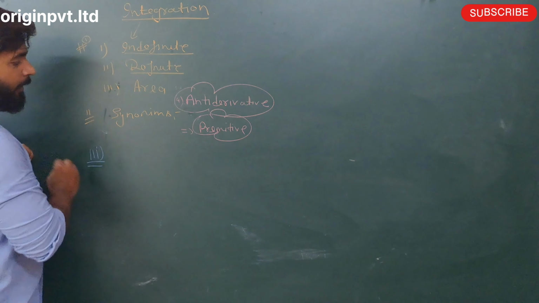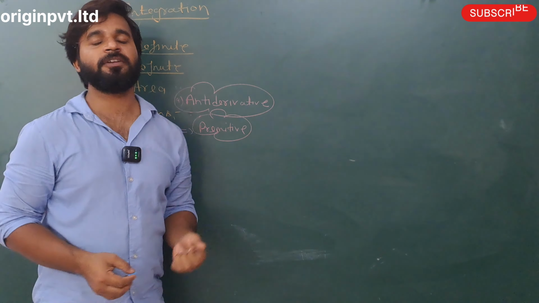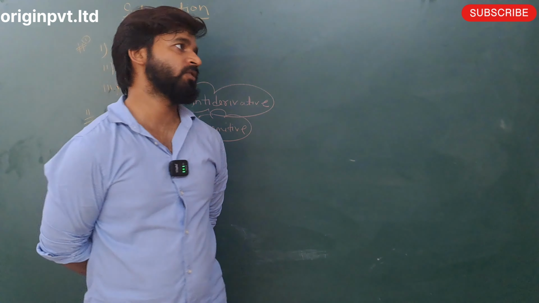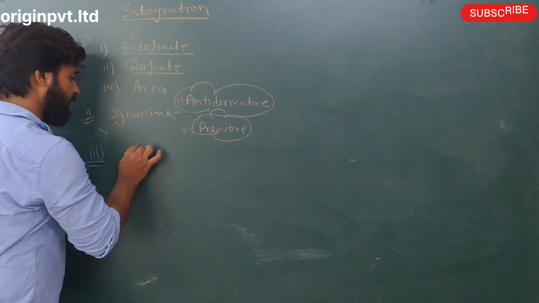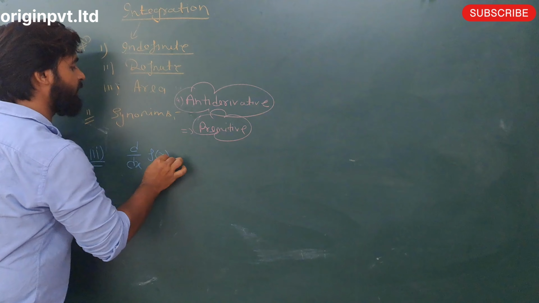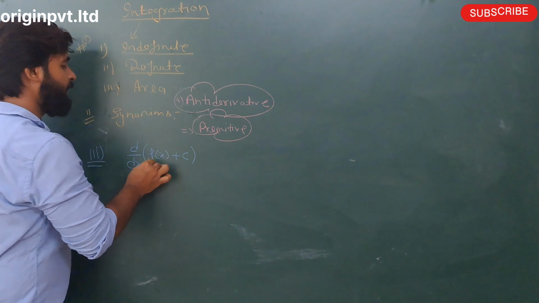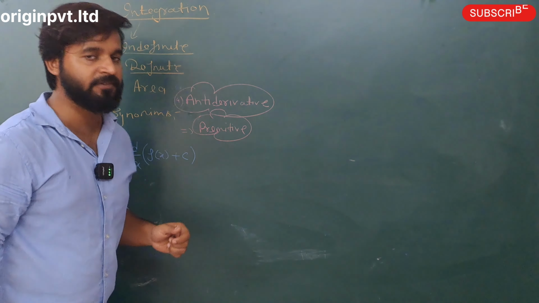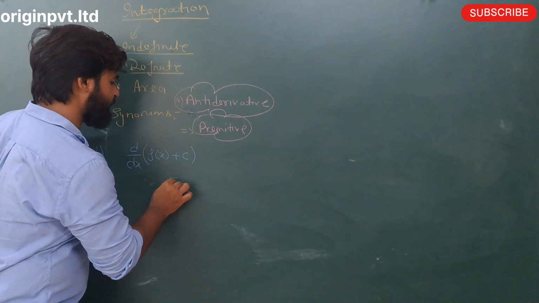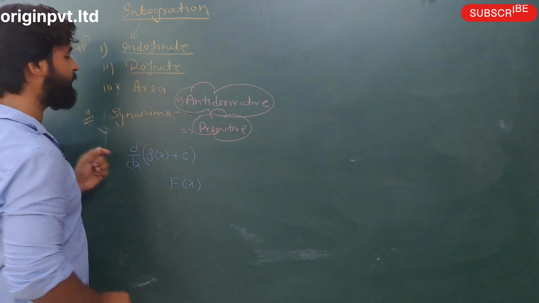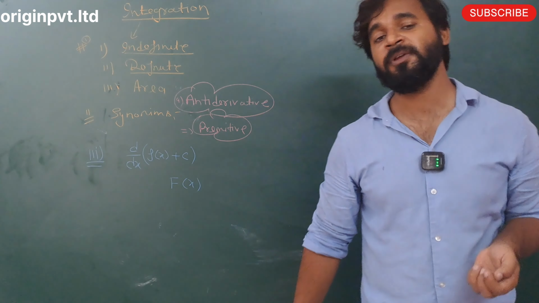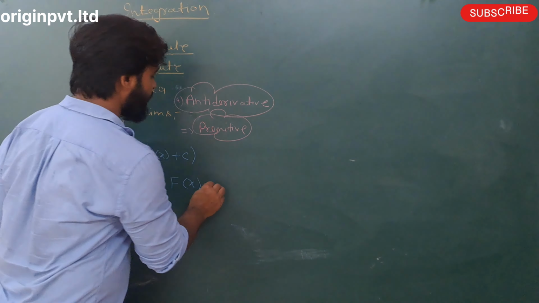You know very well the name is antiderivative. It means integration is the reverse process of differentiation. Let us take an example. We define differentiation: dy/dx of f(x) plus c. When you differentiate, you get f(x), and the differentiation of c, a constant, is 0.